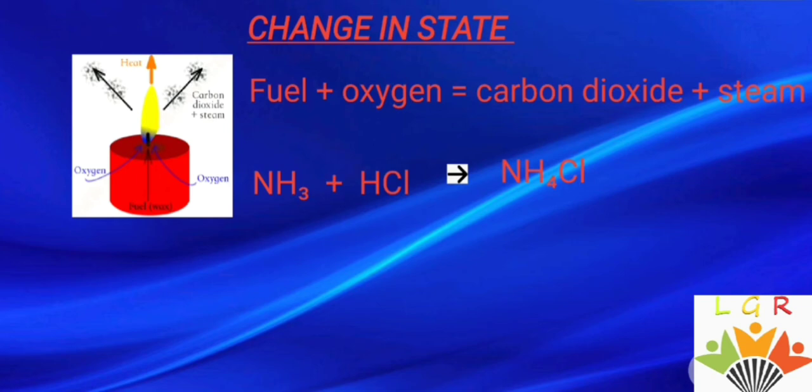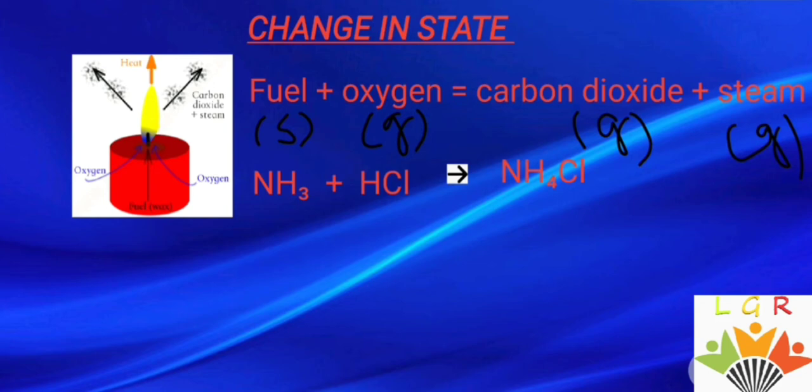The fuel present in the wax is in the form of a solid, and the oxygen present in the atmosphere is in the form of a gas. The products you get, carbon dioxide and steam, are also in gaseous form. So the solid and gaseous reactants combine together to give only gaseous products.